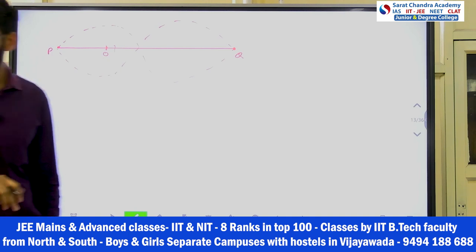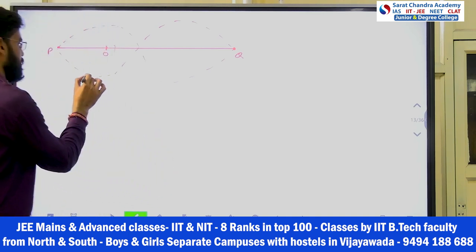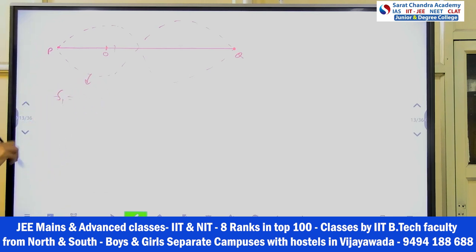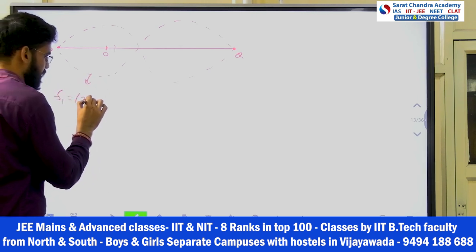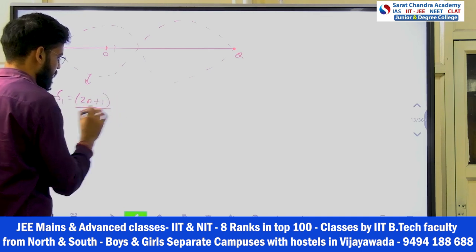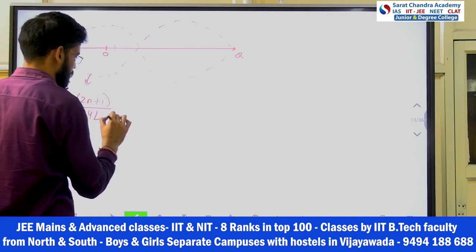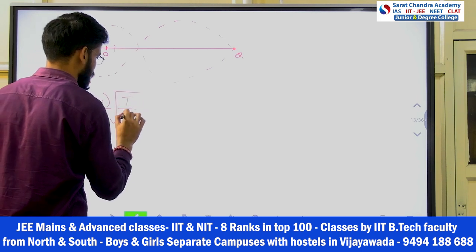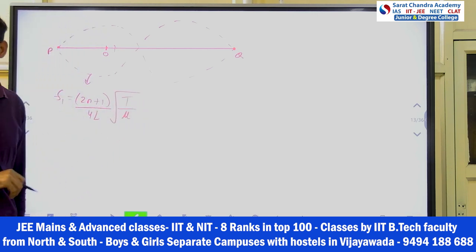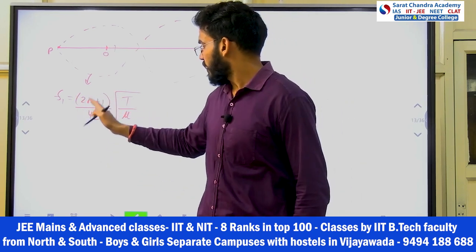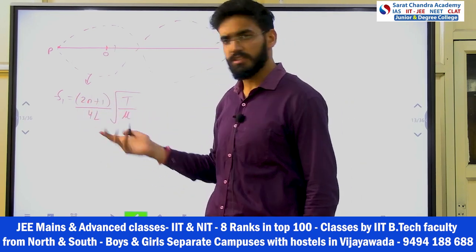Understood? Now for this fundamental frequency F1, I can say F1 is (2n+1)/4l times the square root of T by mu. This is the formula, right?